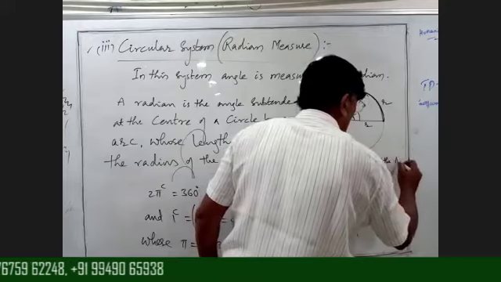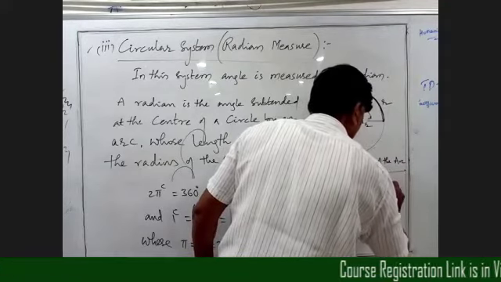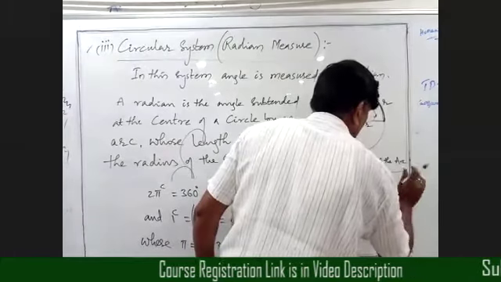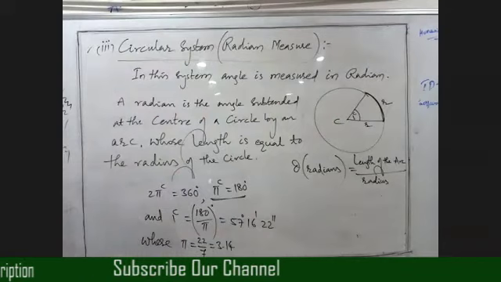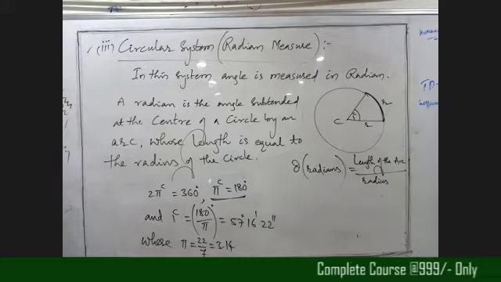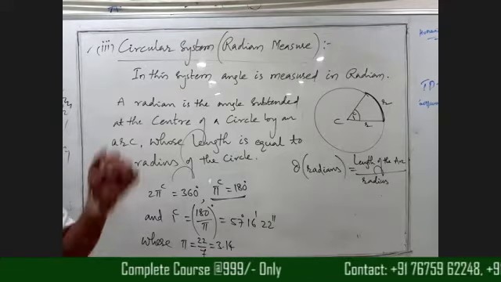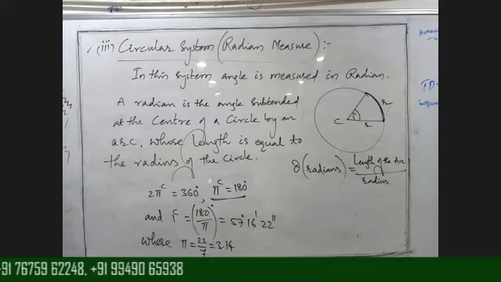Length of the arc by radius of the circle. Simply we can say radius. Okay, beta? Right? Okay, beta?